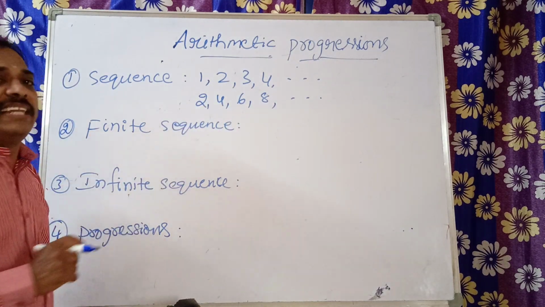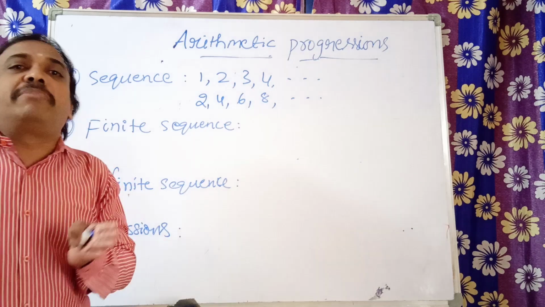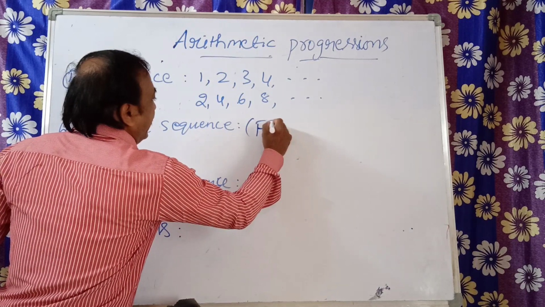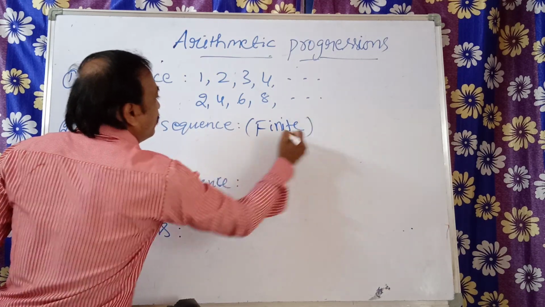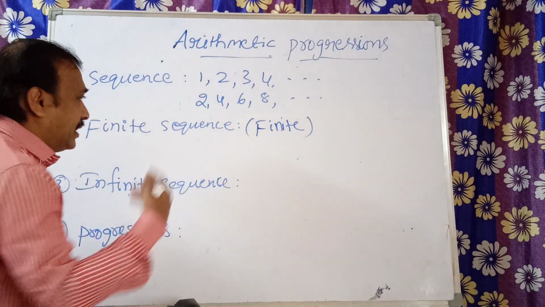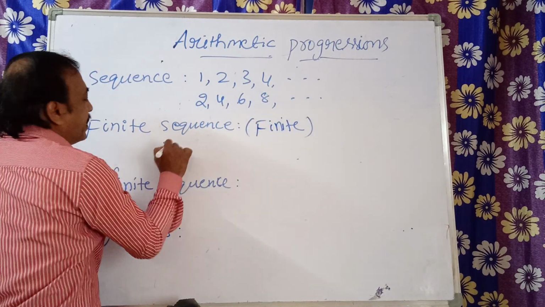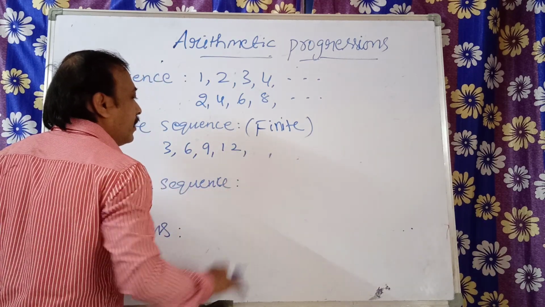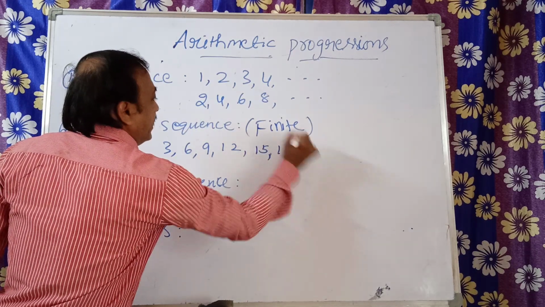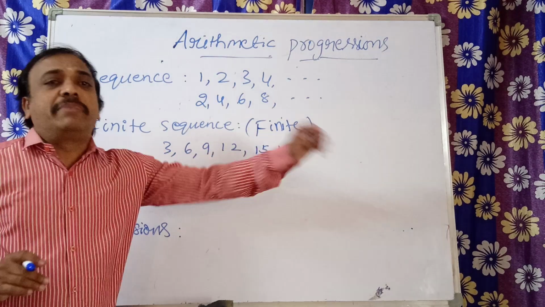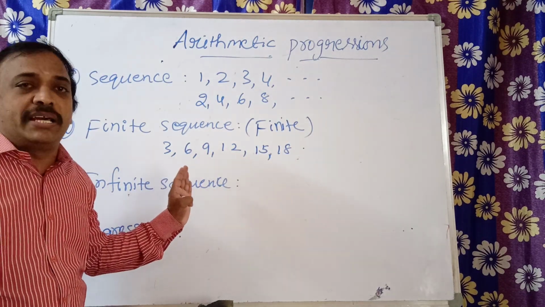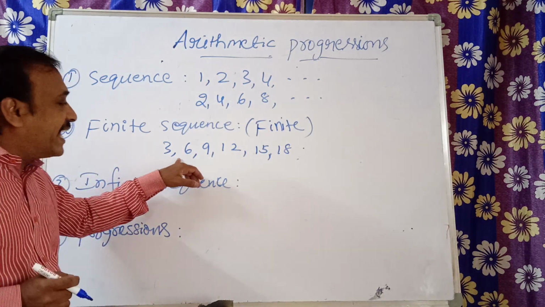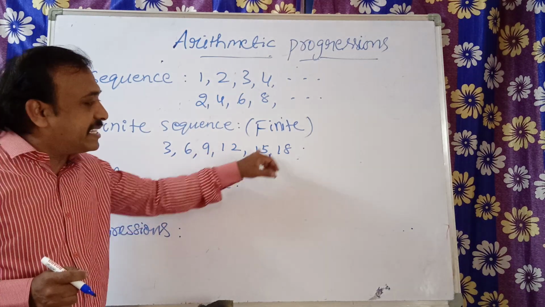Now a finite sequence is nothing but a sequence with a limited number of terms. A finite number of terms will be there. There will not be continuation like this: 3, 6, 9, 12, 15, 18, then I stop. That means there are a finite number of terms. Here also we are following a particular increasing order with a definite rule. What is the definite rule? Adding how much? Plus 3, plus 3, plus 3, plus 3, plus 3.